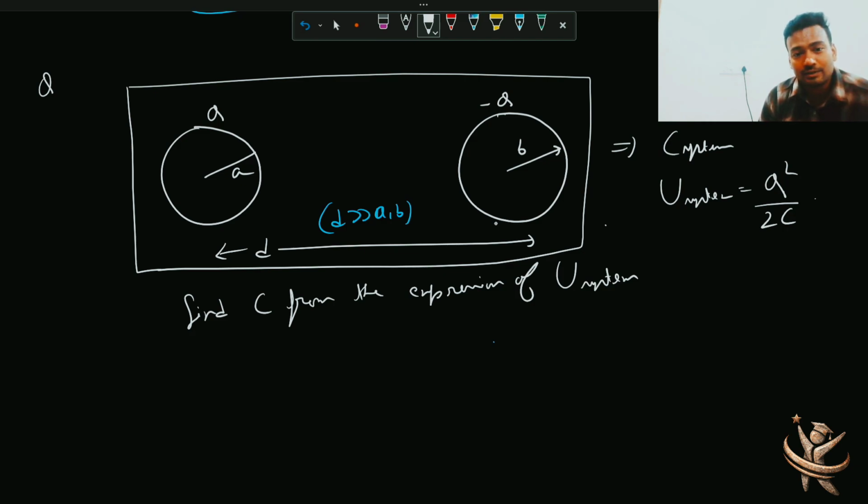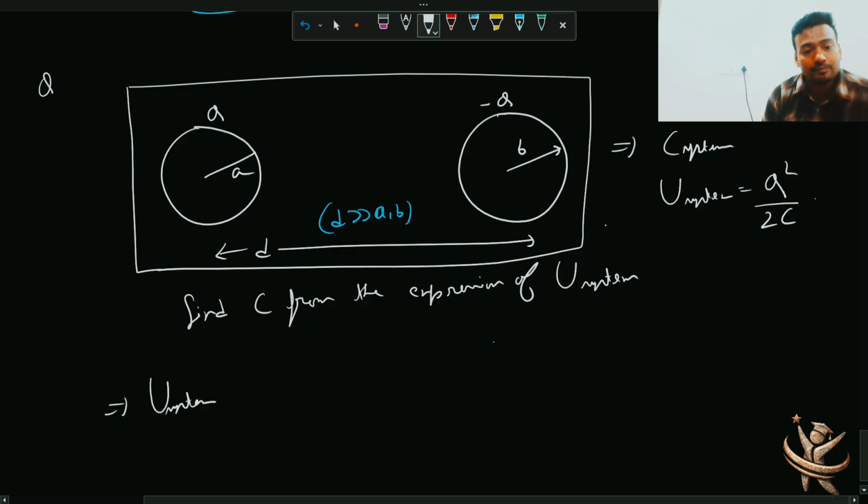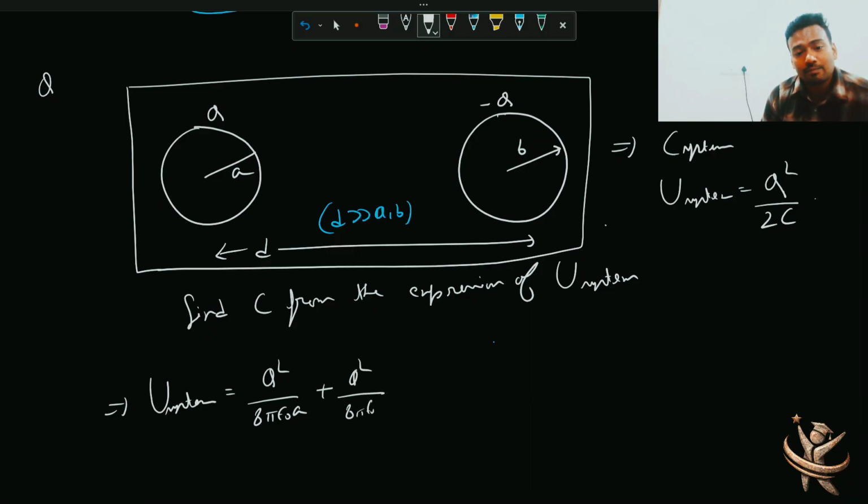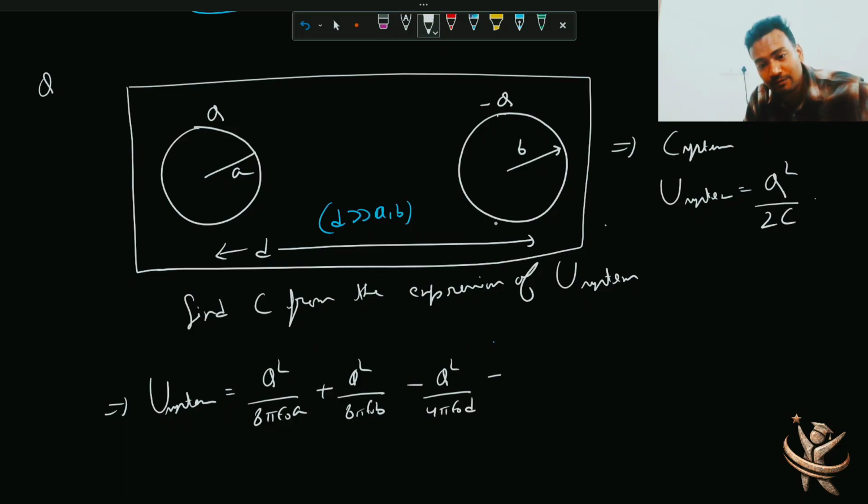The self energies plus the interaction energy. So U of system, self energy for first, Q square by 8 pi epsilon naught A, Q square by 8 pi epsilon naught B, and then minus they have interaction k q1 q2 by r, so it is q square by 4 pi epsilon naught d, the separation between them.